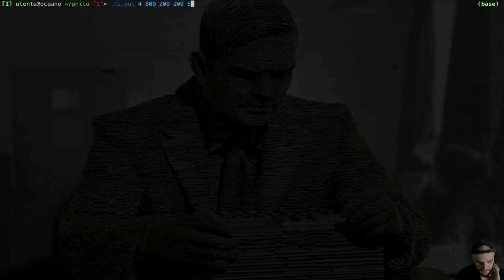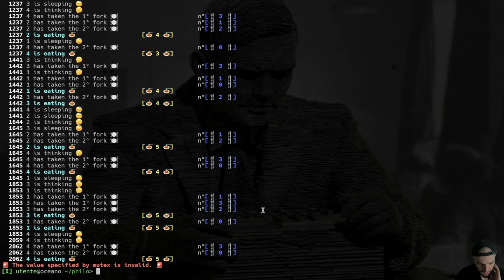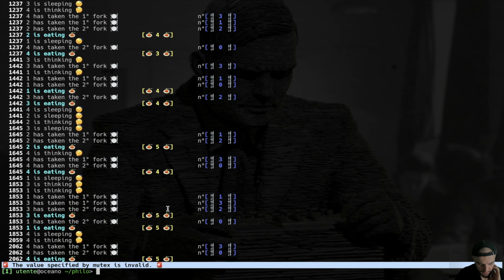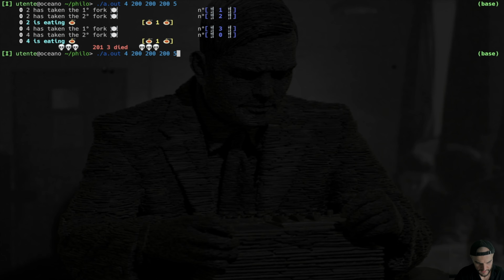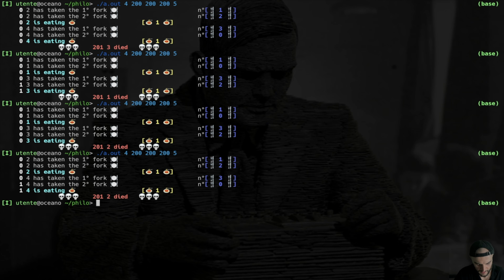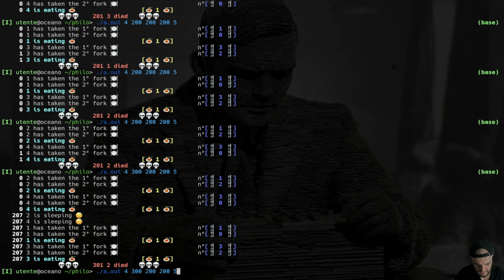So let's try to launch with 5 philosophers. We get something like that. Now we get this bug, but we don't really care. The thing is that, as you can see, we have philosophers that are doing 5 meals. 3, 1, 4, 2, you get it, right? Then let's try to check if the monitor works. As you can see, it finds a dead philosopher given the timestamps. Let's try 300. Okay, it seems like it's working.